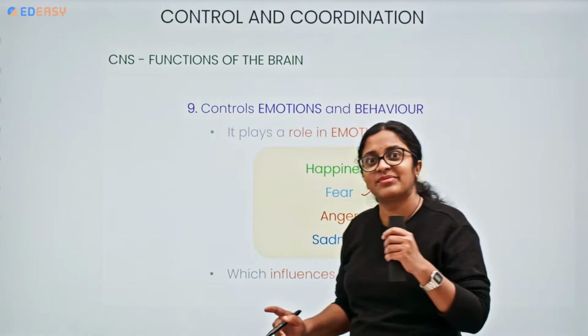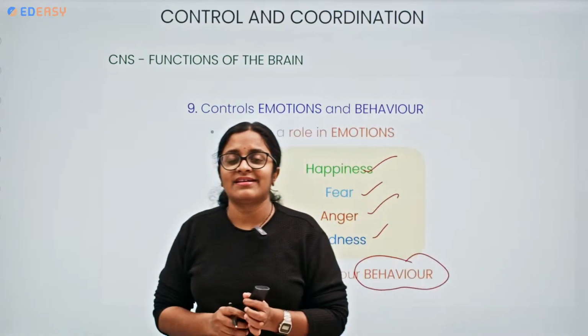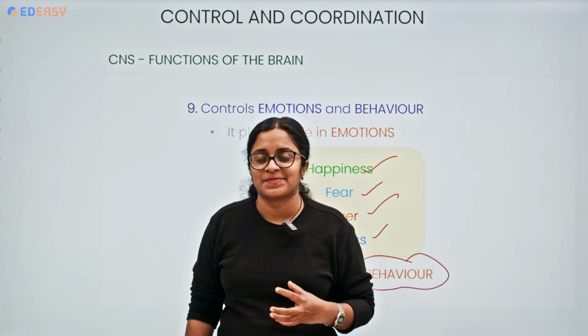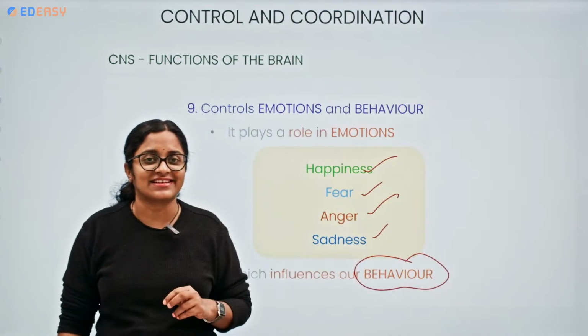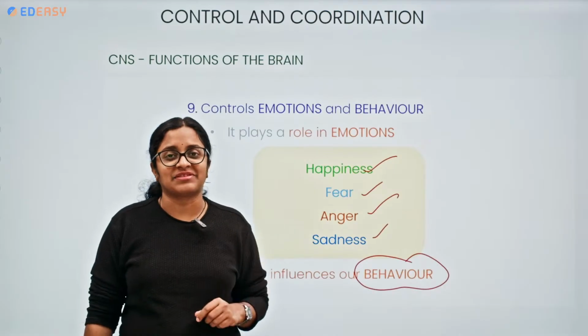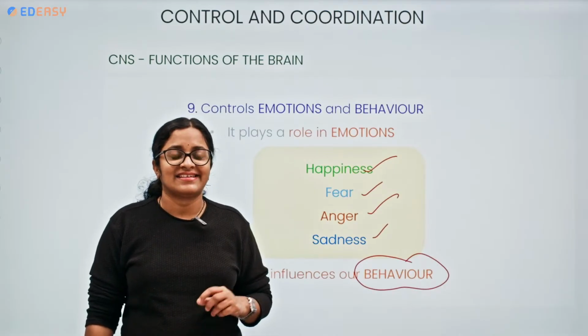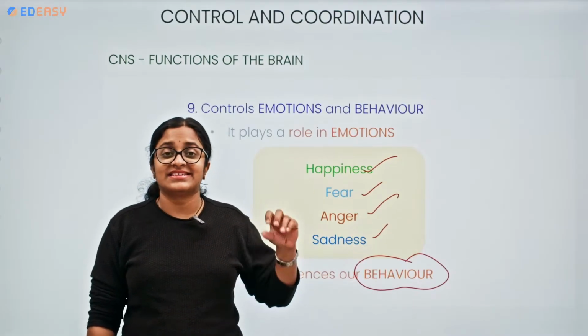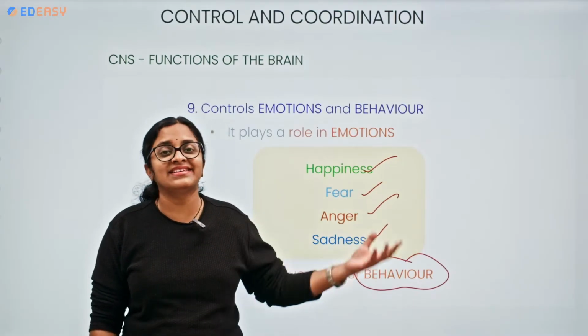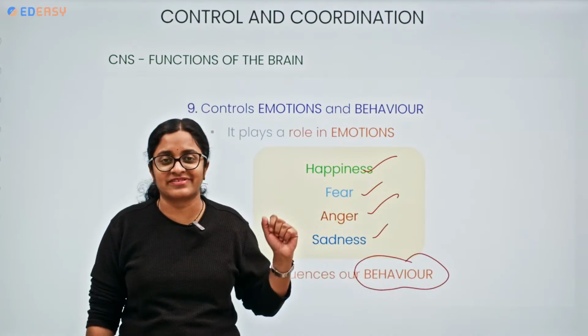It influences our behavior. If you are a happy, smiley person, when anybody wants to describe you, they will take out your name and say he is a very happy person, she is a very happy person. She always smiles. Her smile is beautiful, or his smile is beautiful.